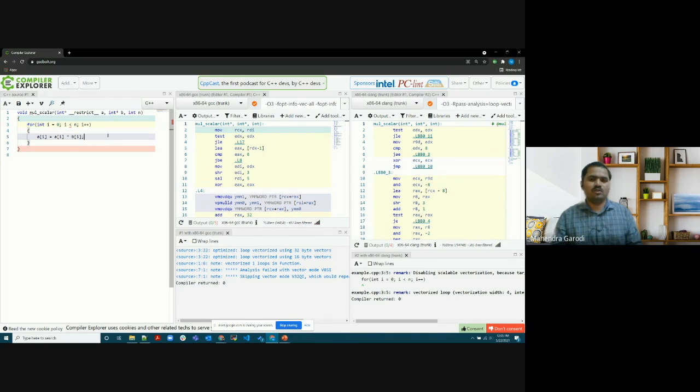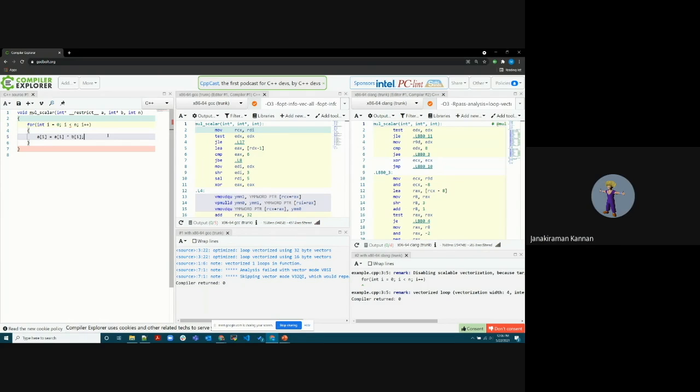So you're explicitly telling the compiler. There is another pragma available, #pragma omp simd, where OpenMP simd doesn't use the threading model. It tells the compiler that this loop I'm explicitly asking you to vectorize. So these things are also possible.